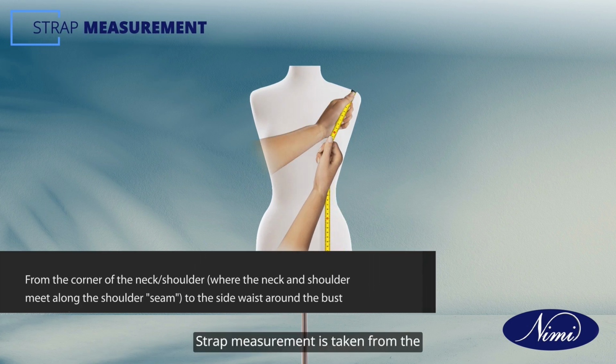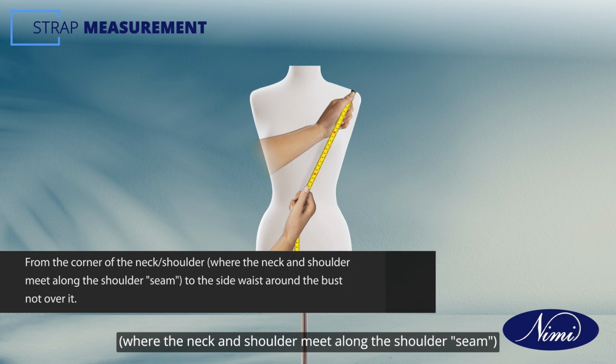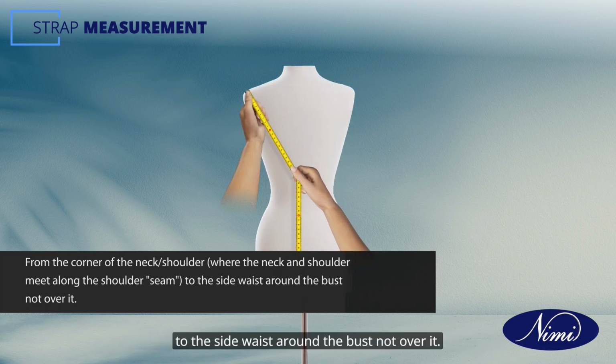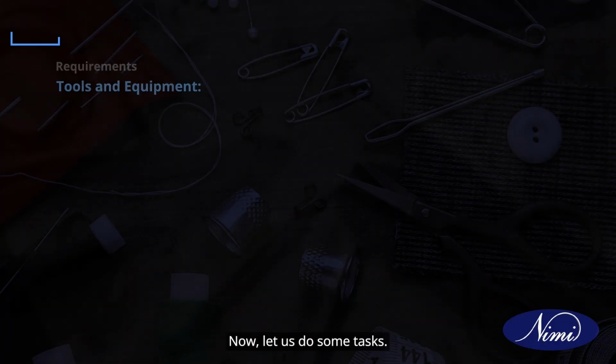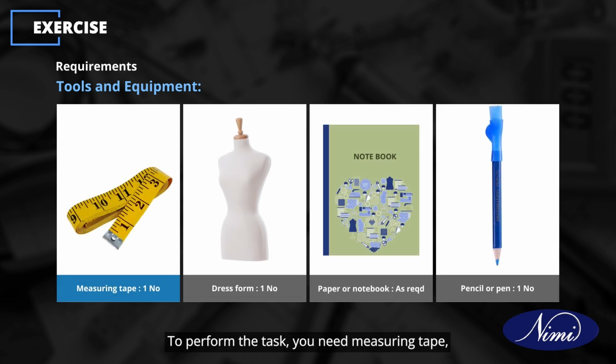Strap measurement is taken from the corner of the neck or shoulder where the neck and shoulder meet along the shoulder seam to the side waist around the bust, not over it. Now, let us do some tasks. To perform the task, you need measuring tape, dress form, paper or notebook, and pencil or pen.